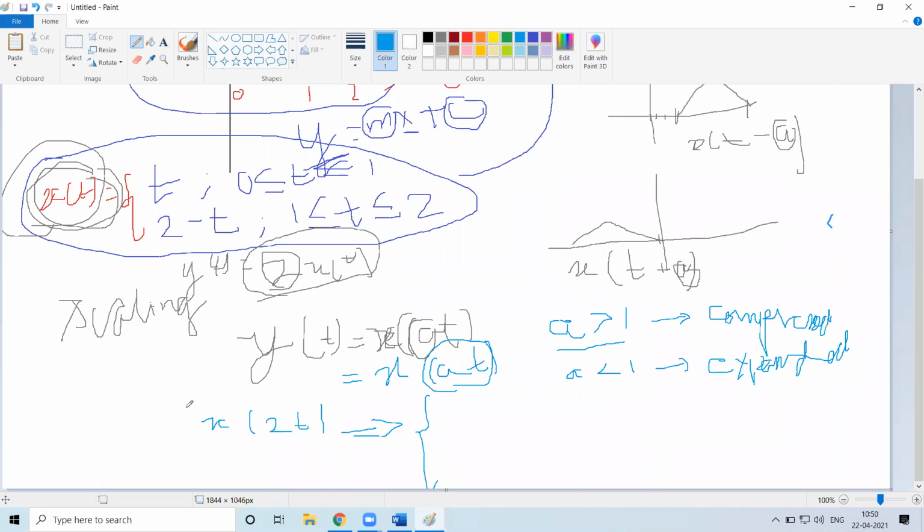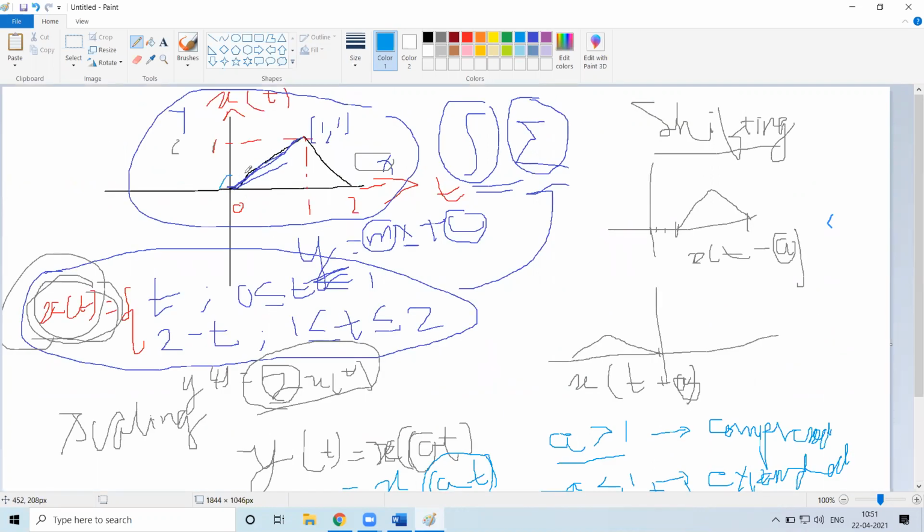You have to consider x of 2t and see what the possible values of t are. t can be 0, t can be 1, t can be 2, and the other values will be interpolated. We keep continuing and see what the value of x of 2t is. At t equal to 0, it should be equal to x of 0. So what is x of 0? x of 0 is 0.